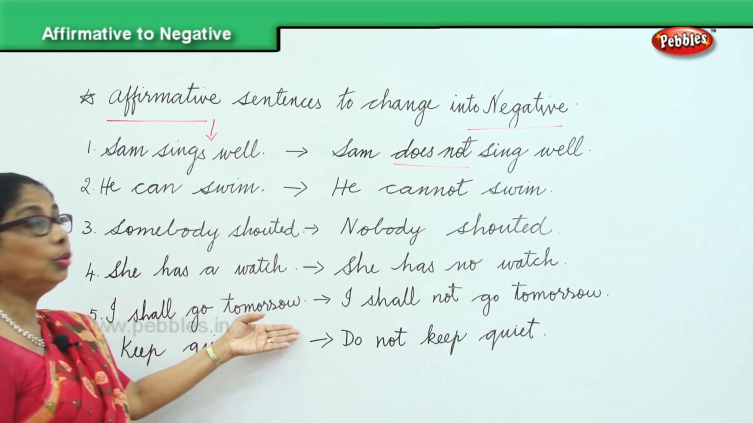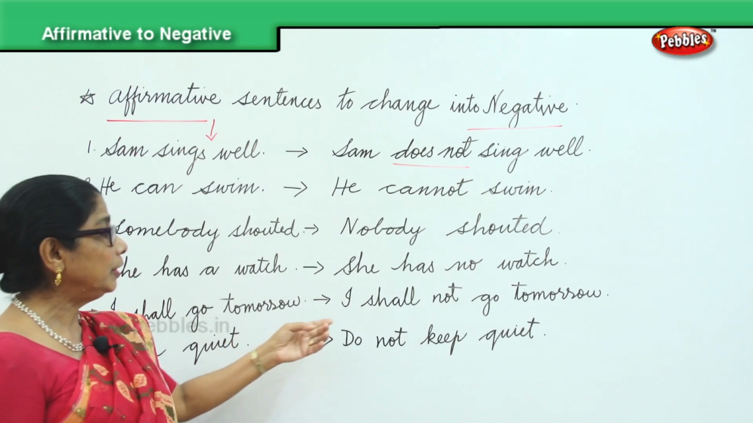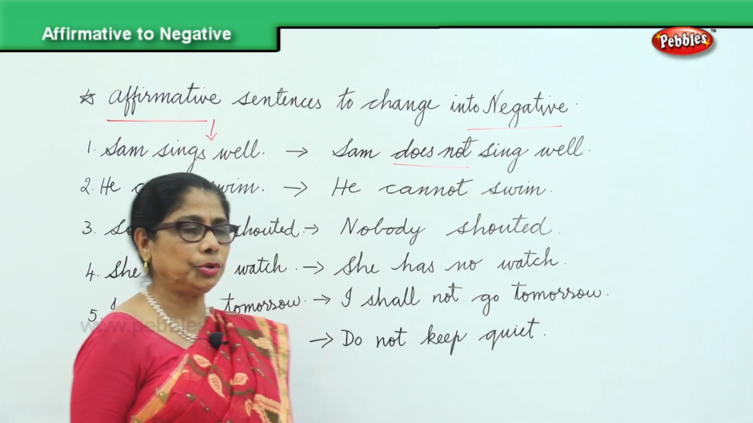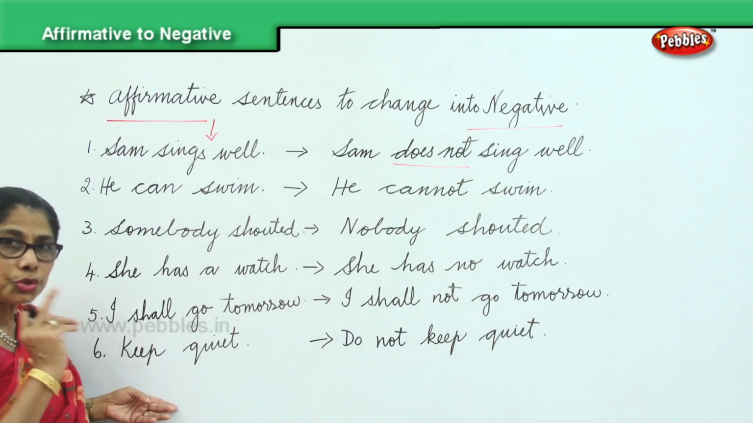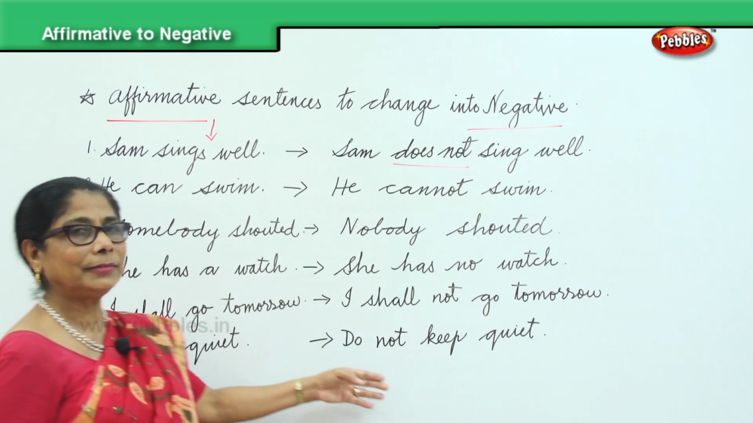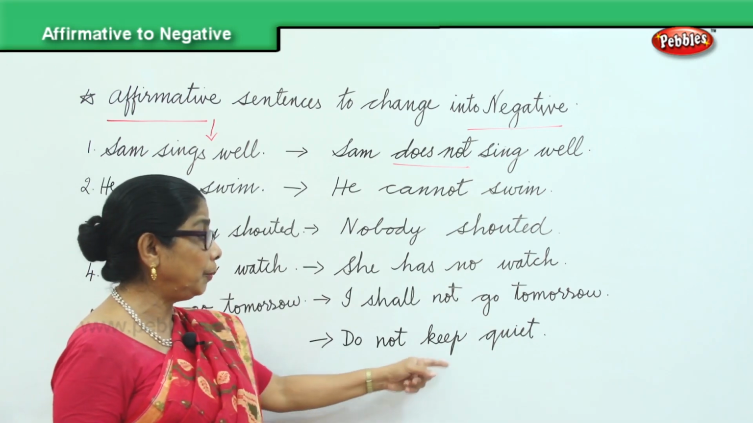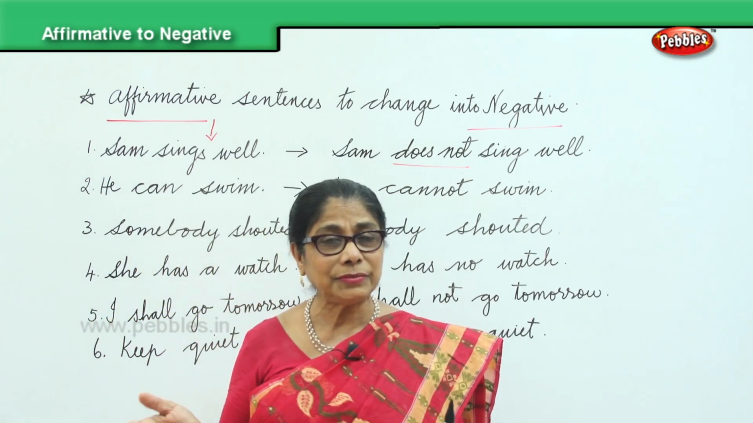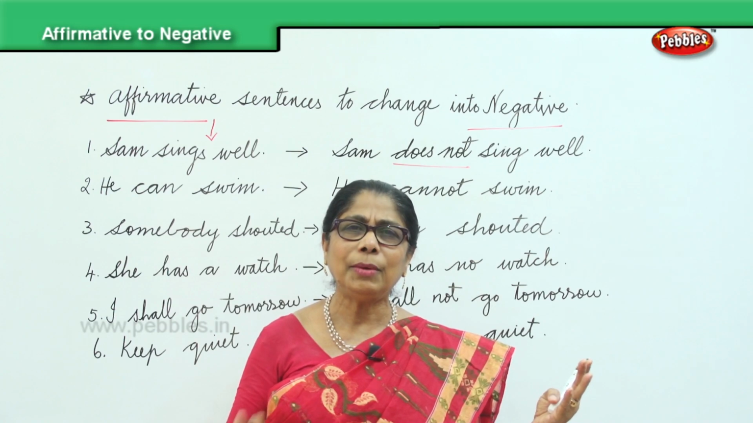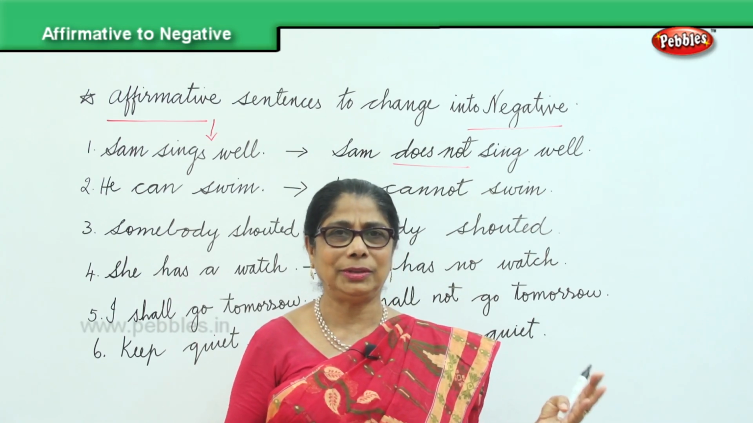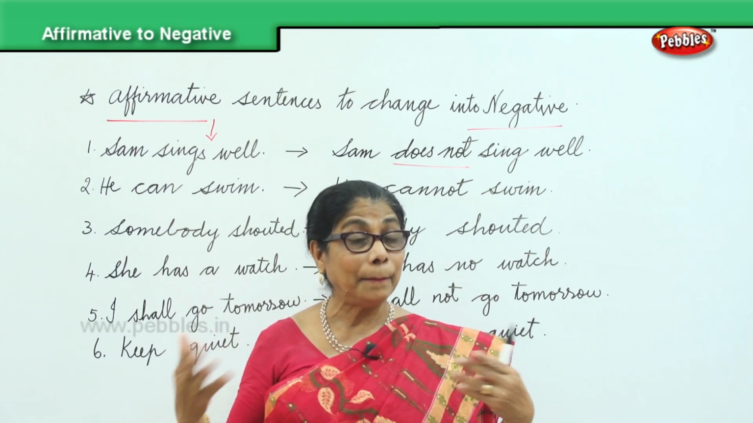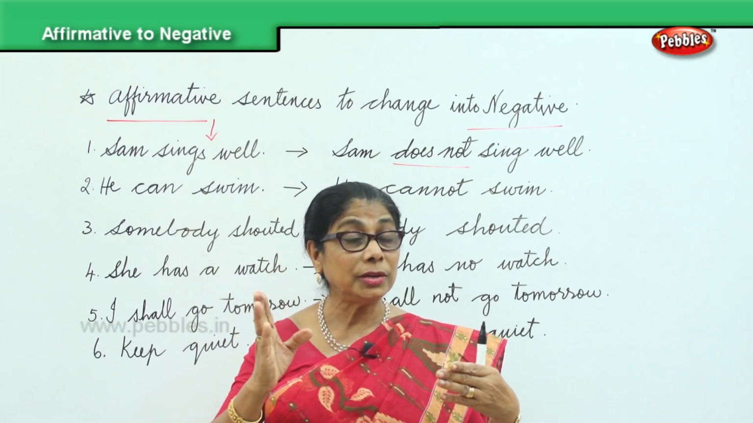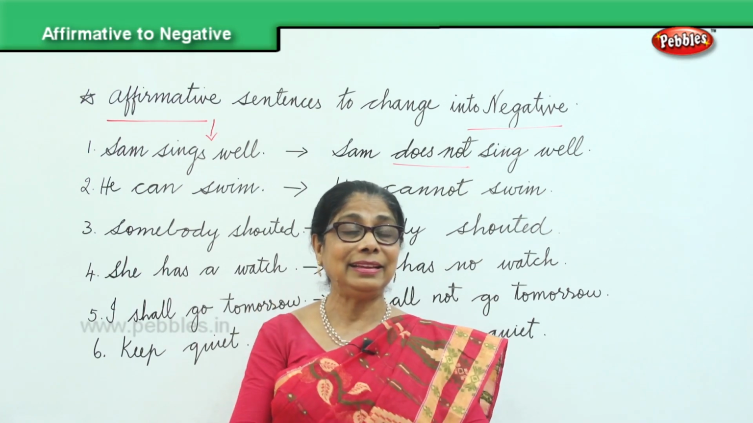I shall go tomorrow. Positive, affirmative. You changed it by putting not. I shall not go tomorrow. You have here, shh, keep quiet. You change it, do not keep quiet. So now you know how to change a positive sentence into negative by adding not, cannot, all that. So now you understand better. It's very easy if you concentrate. It's very interesting grammar.